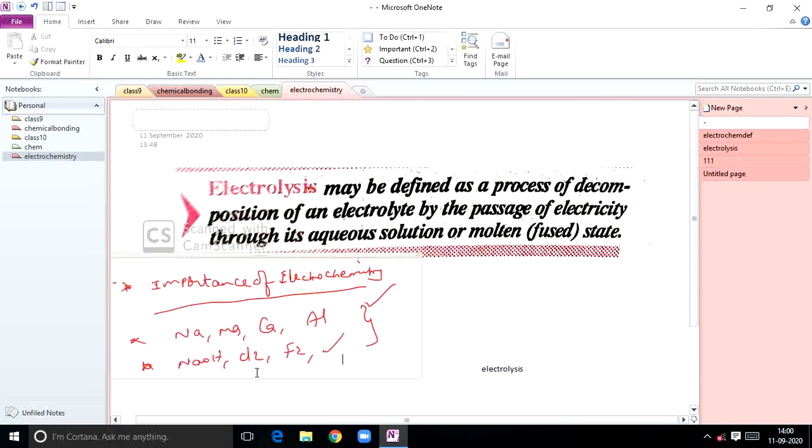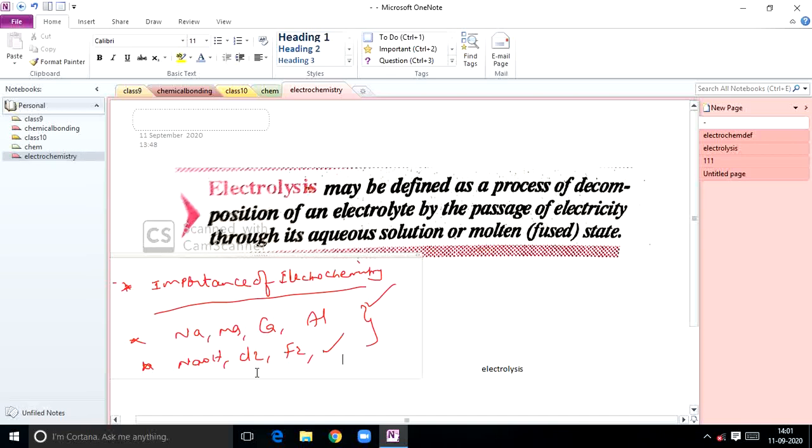Now, what is meant by electrolysis? How can you define the term electrolysis? It is a process of decomposition of an electrolyte. First of all, you should know what an electrolyte is. An electrolyte is a good conductor of heat and electricity. Here the electrolyte may be an acid, a base, or a salt, which is a good conductor of heat and electricity. That is called an electrolyte.